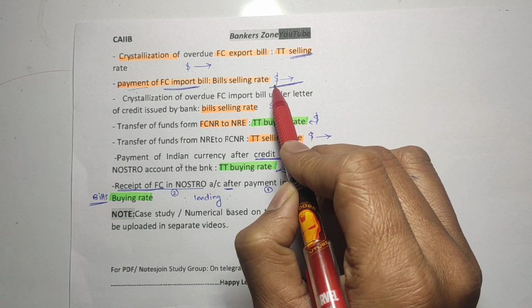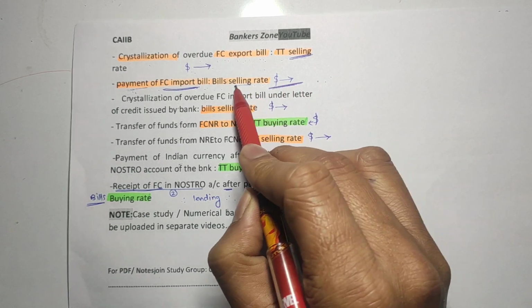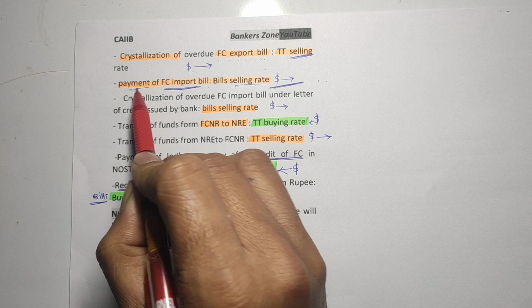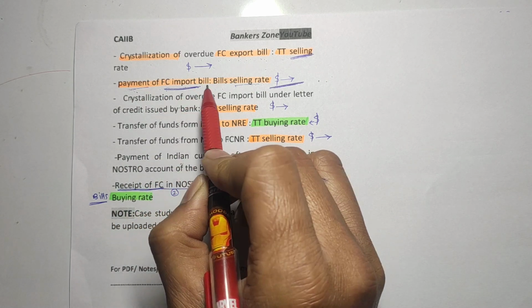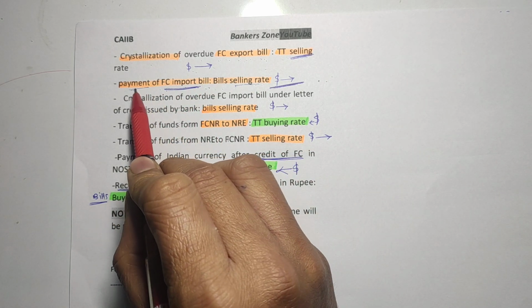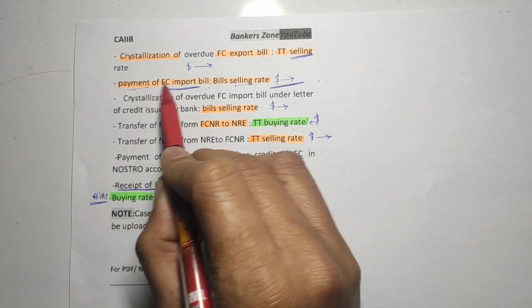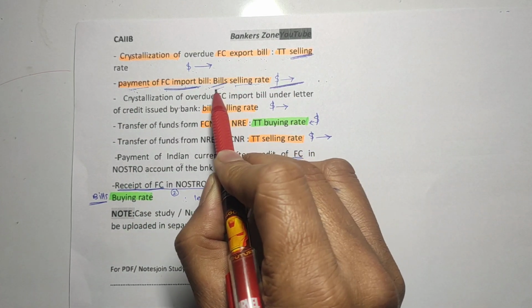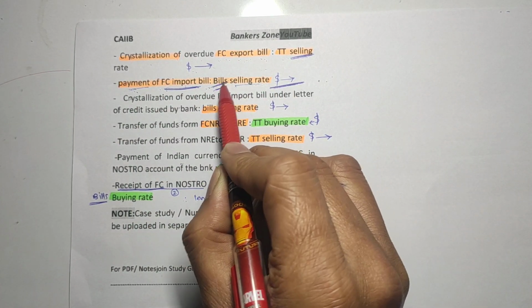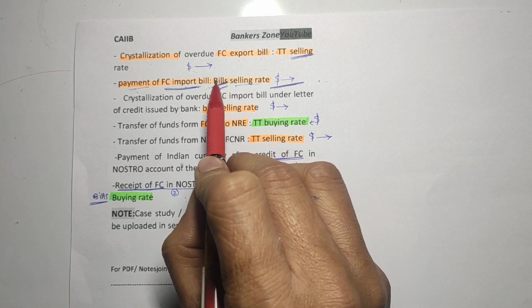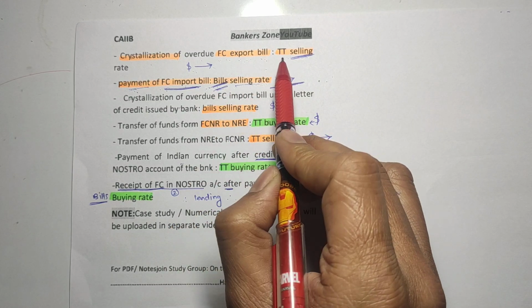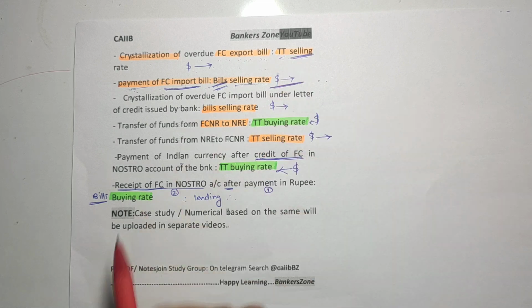That's why the dollar is going away, so it is called the selling rate. And as you are doing the payment, that means first you will import the goods and then you will do the payment. That means there is a delay involved, that's why it is called the bills rate. When there is a delay or documentation, that time there will be the bills rate, and when there is an immediate transaction, you have to use TT.